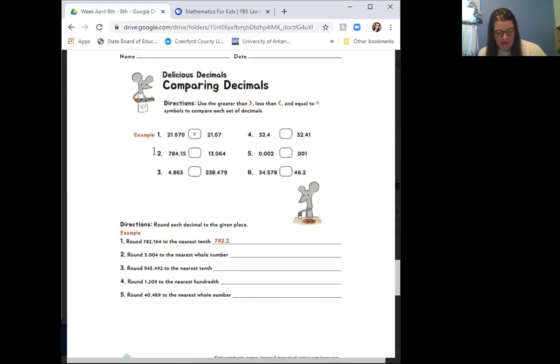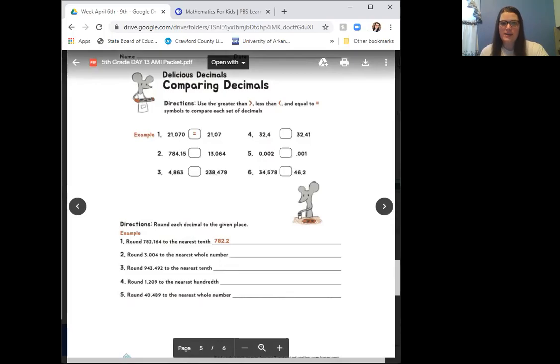And then we have 13.064, so that's 13 and 64 thousandths. I'm going to switch back to me.